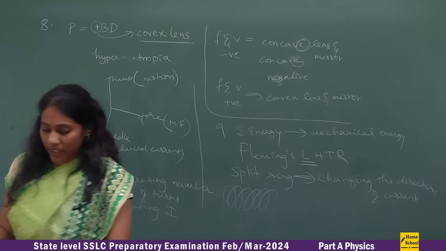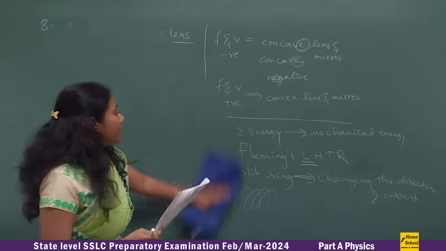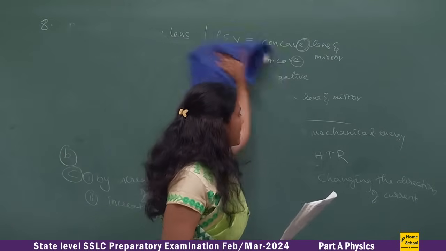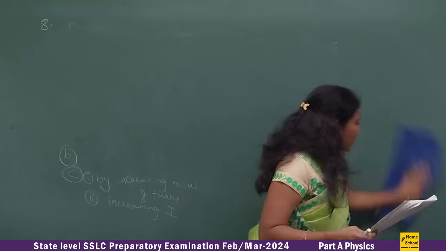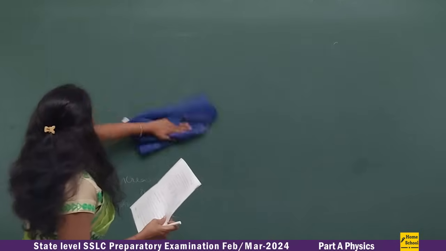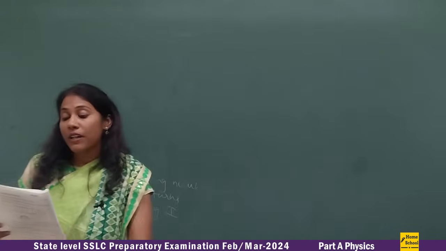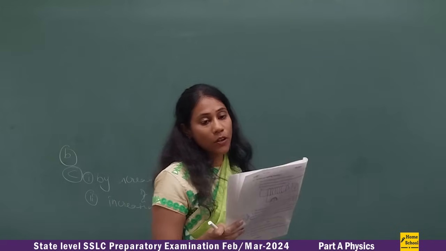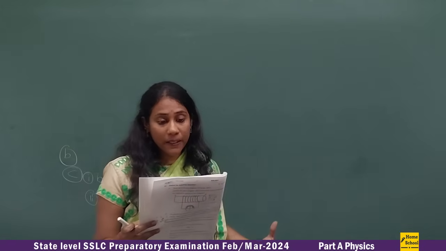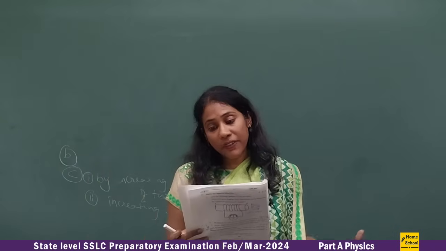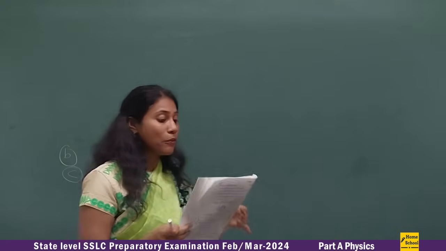And coming to the 10th question, it is a ray diagram. You all know that for the SSLC board, a ray diagram can compulsorily be asked for 3 marks. So you have to practice all the ray diagrams of mirrors as well as lenses. Here the ray diagram is about a concave mirror. When the object is placed between C and F, mention the position and nature of the image formed with the help of a ray diagram.